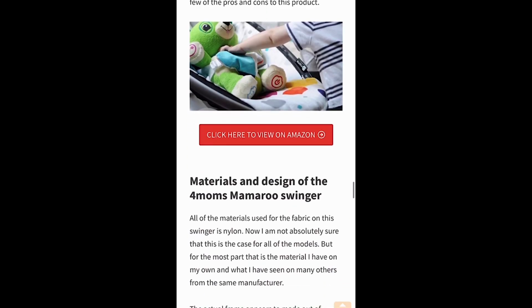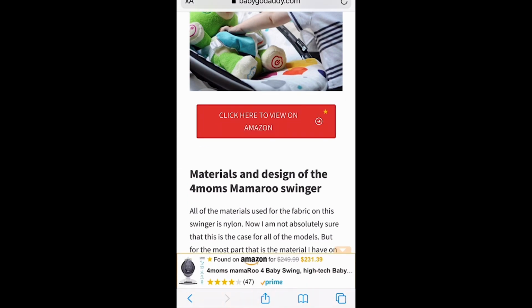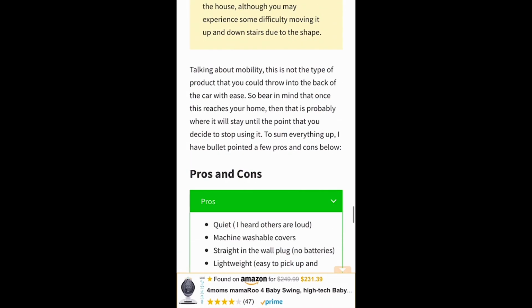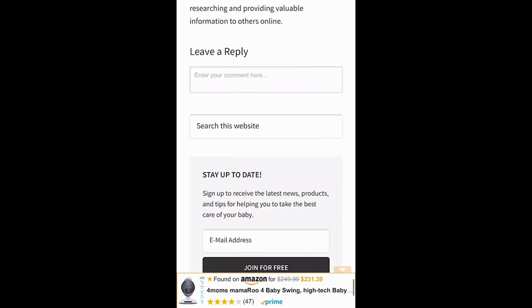And this works the same on buttons. If you've got a button here, it usually shows up the same kind of thing. So that usually pops up. Let me just see. There we go. So you've got the star, and at the same time it's also got the same information, because I'm sending them over to the same product, and so on and so forth.